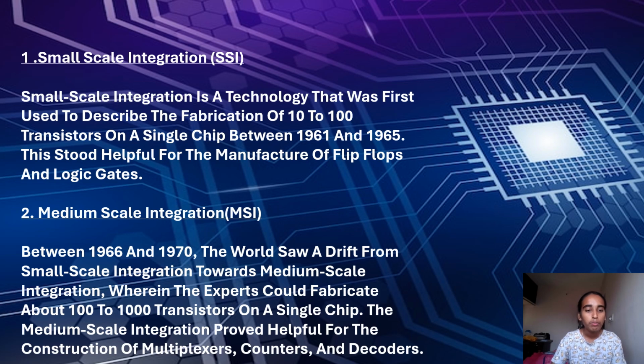Second one is medium scale integrated circuits. Between 1966 and 1970, the trend drifted from small scale integration towards medium scale integration, wherein the experts could fabricate between 100 to 1000 transistors on a single chip. Medium scale integration proved helpful for the construction of multiplexers, counters, and decoders.